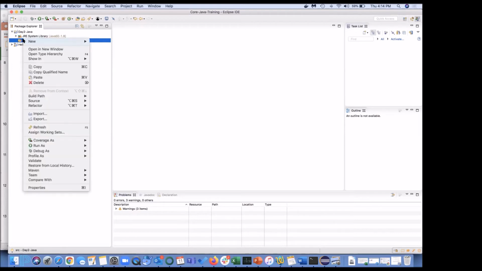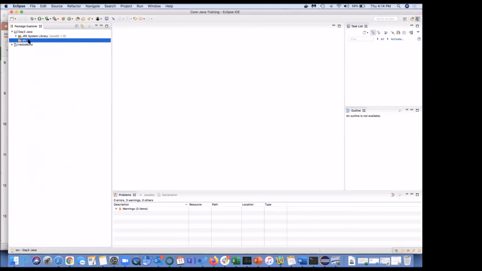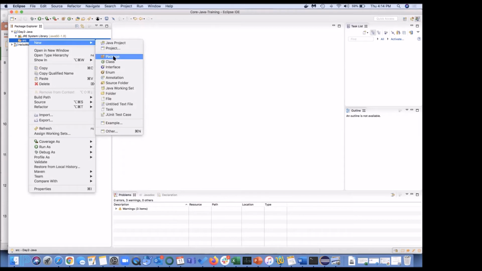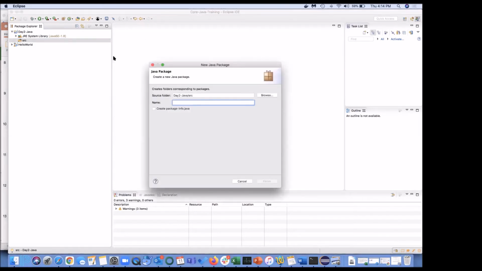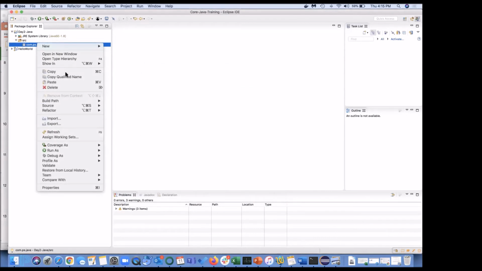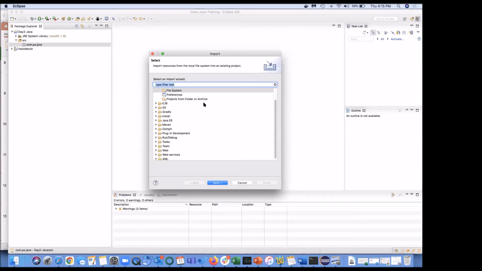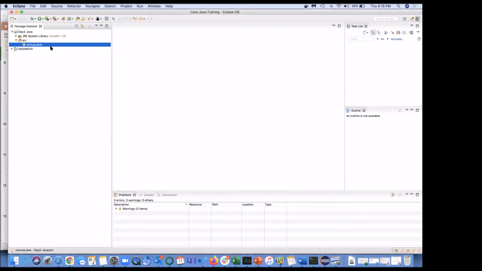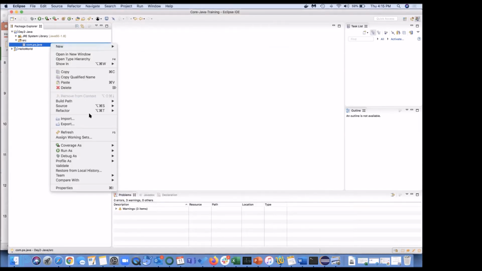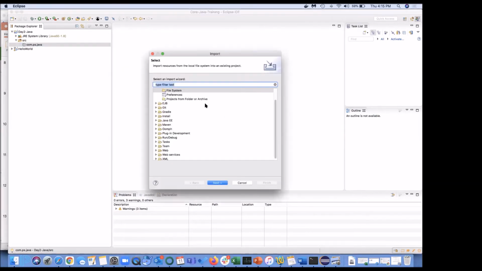Okay, let me import a few things for you. New, okay, inside SRC, let's create a new package, com.ps.java, and inside this package let me import. I said import file system.